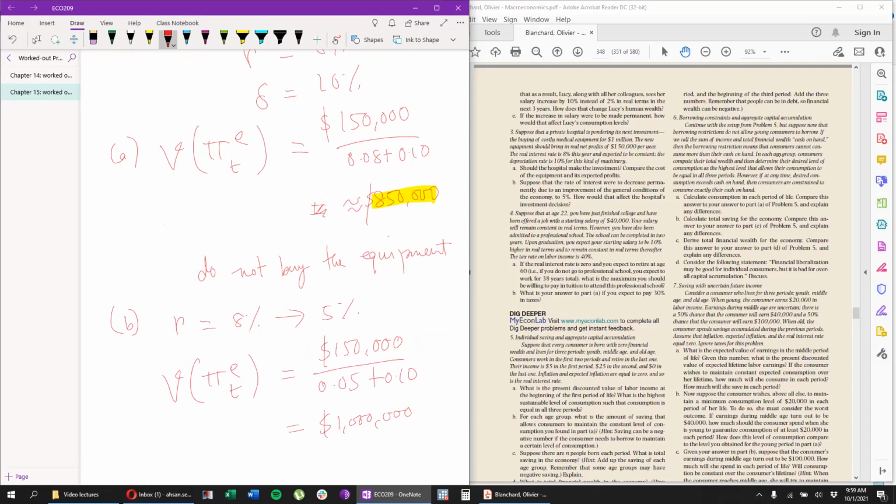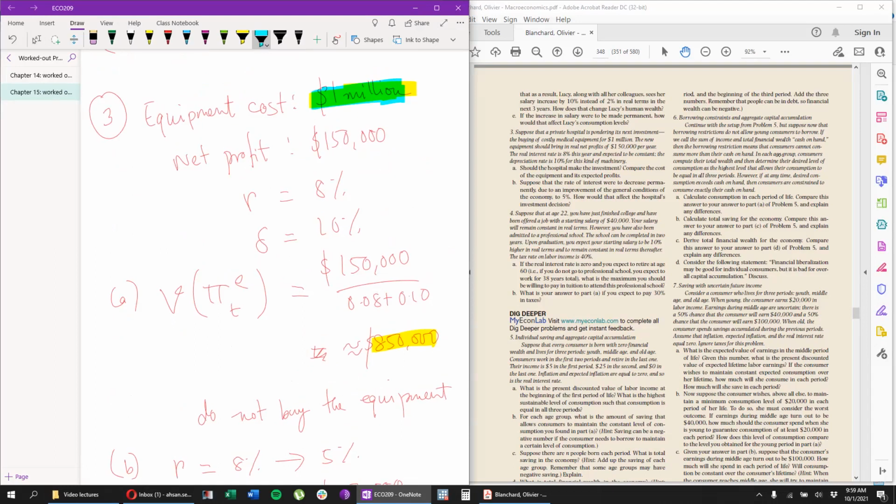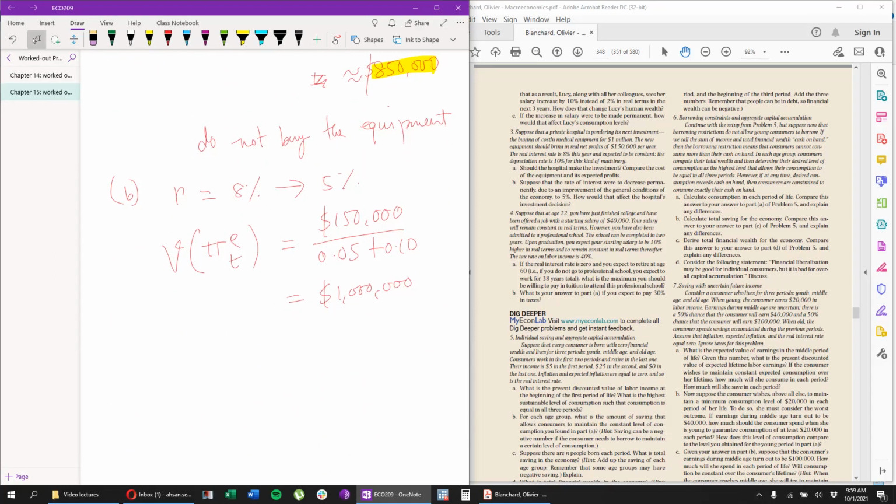Okay, so what we see now is that the cost is 1 million and the net present value is also 1 million. In this case, you are sort of indifferent. You can make the investment, you may not make the investment. Either way, you don't make a profit or a loss. So you're sort of indifferent. You can buy the equipment if you want to, that's fine.